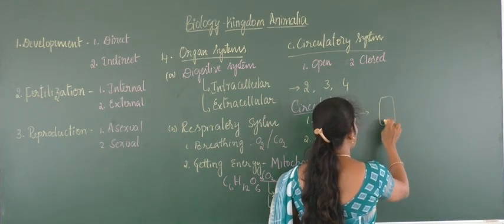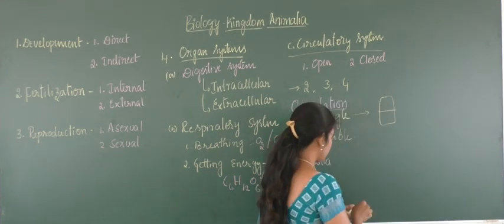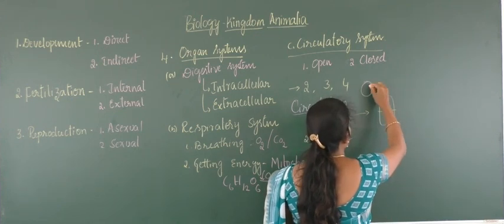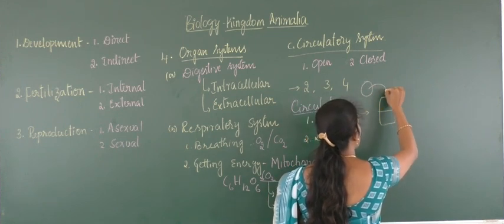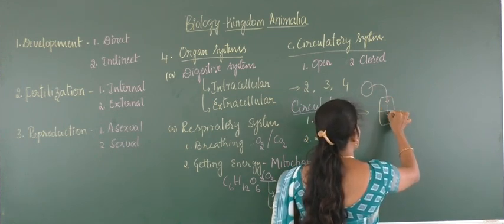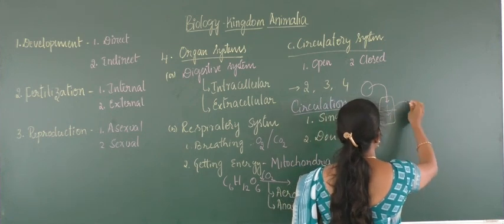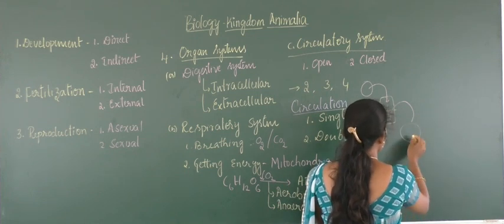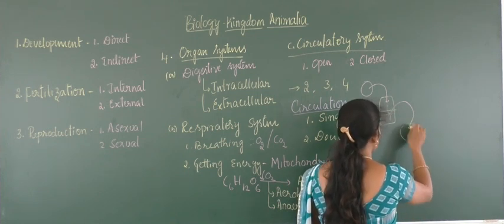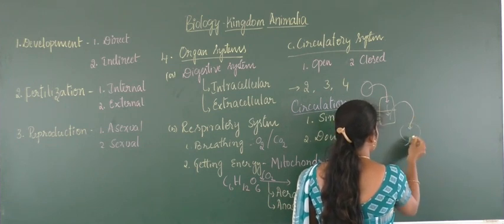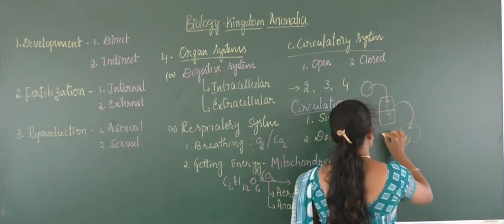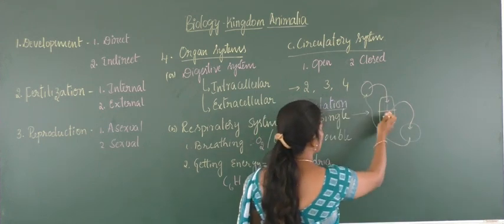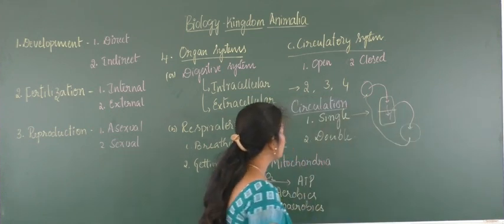Say for example, this is one auricle and this is the other, the ventricle, and there will be lungs over here. The blood which is oxygenated will come over here first, be poured into the ventricle, pumped by the heart, and later it will reach the other parts of the body. Again oxygenated blood is delivered, and deoxygenated blood will be coming back, and later it will reach directly to the lungs.